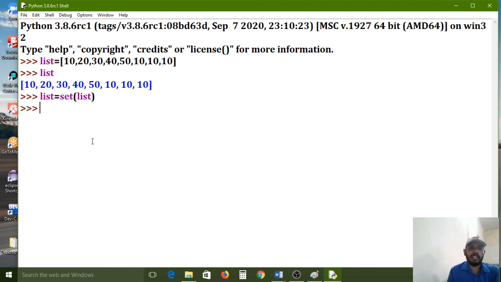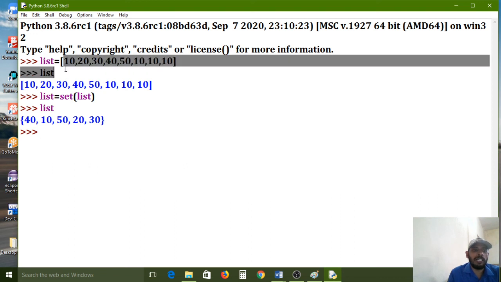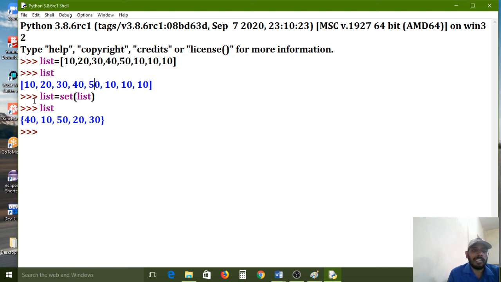Now I converted. So now I am printing the list. All of you carefully observe 40, 10, 50, 20, 30. It is unordered now. Actually in the list the order is 10, 20, 30, 40, 50. Whatever order we have entered, the list will print as is. But set is an unordered collection. Unordered means the order is not maintained. Whichever element it picks, that element it will return.